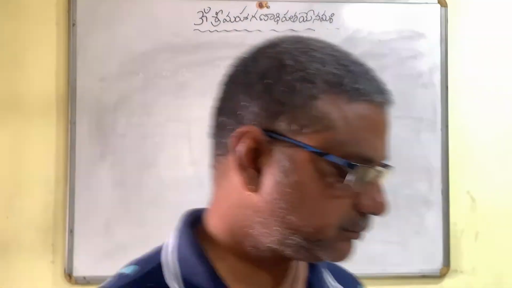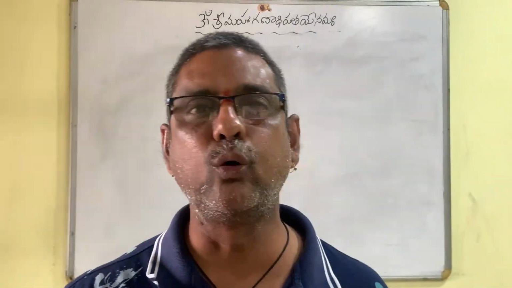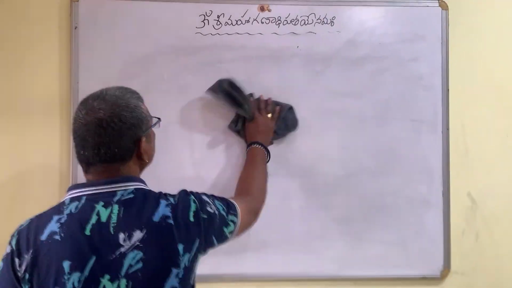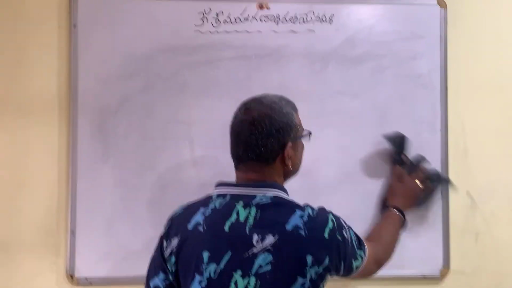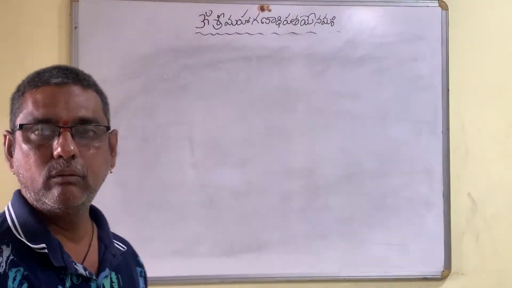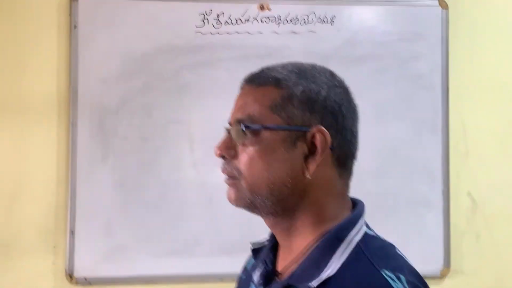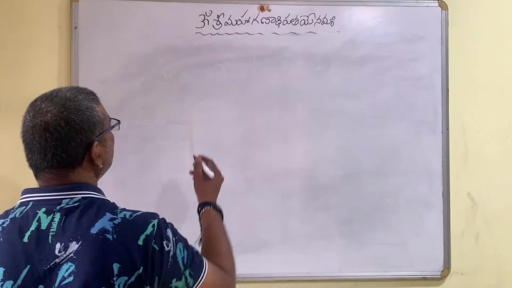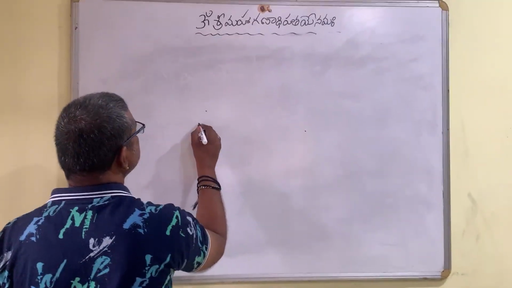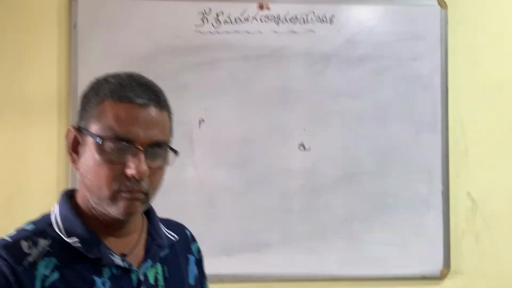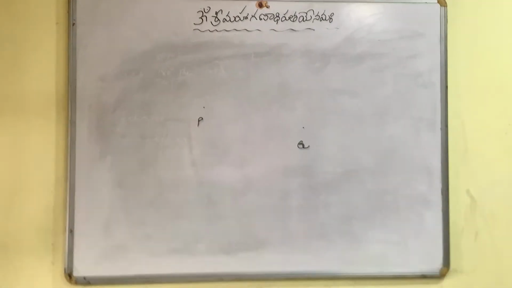Second question: there are an infinite number of lines passing through two distinct points. Is it true? Passing through two distinct points, how many lines can we draw?